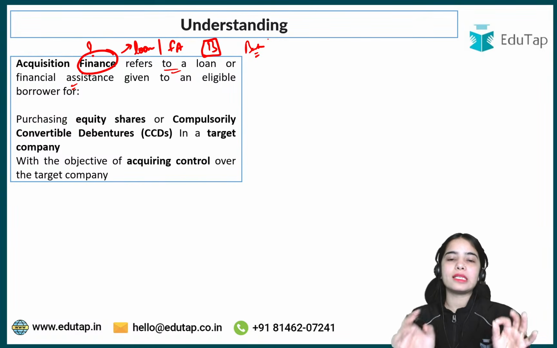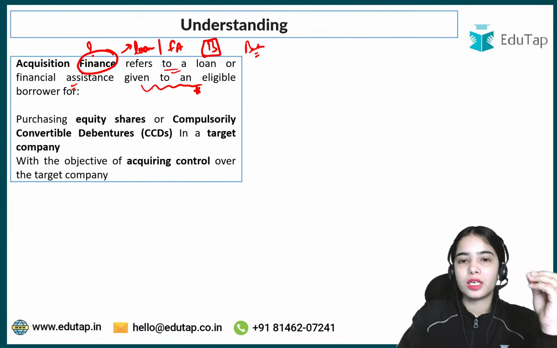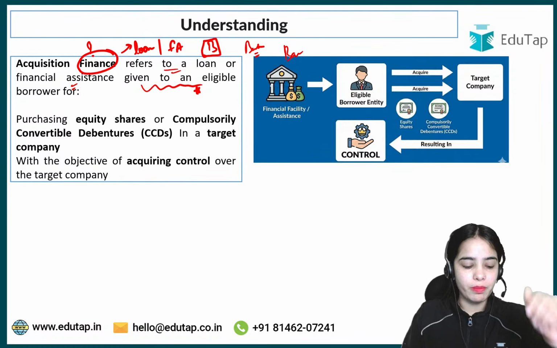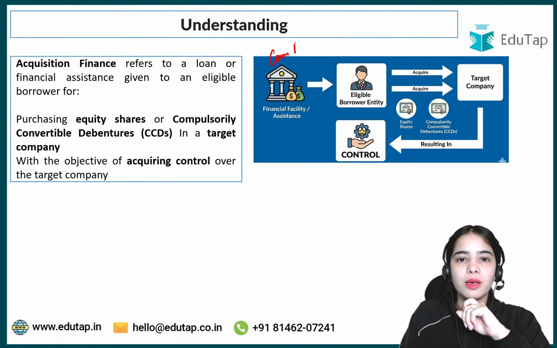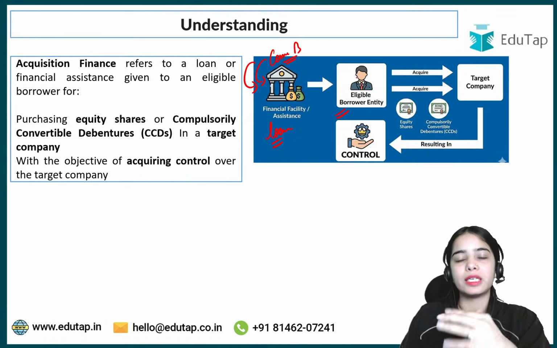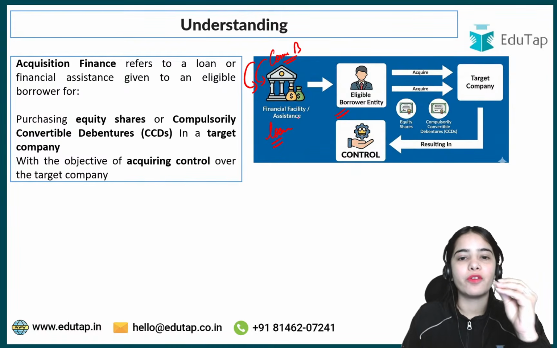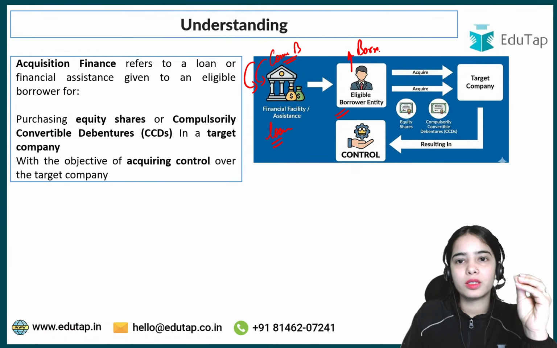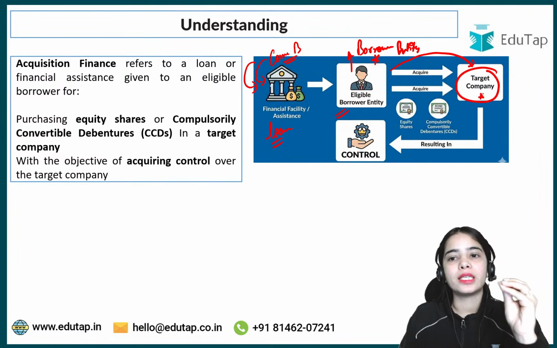Okay, so acquisition finance refers to a loan or financial assistance that is given to an eligible borrower. So here you can understand that a commercial bank has been allowed to provide the financial facility, to provide the loan to an eligible borrower entity. Now, who is the eligible borrower entity? That we will discuss in the coming slides. But basically, the commercial bank can provide loan, can provide the financial facility to a borrower entity that wants to acquire the target company. So this borrower company wants to acquire the target company.